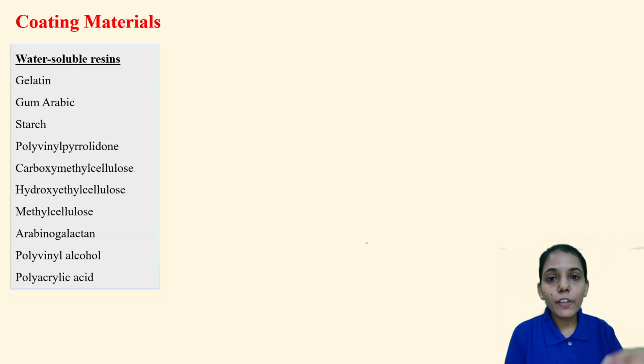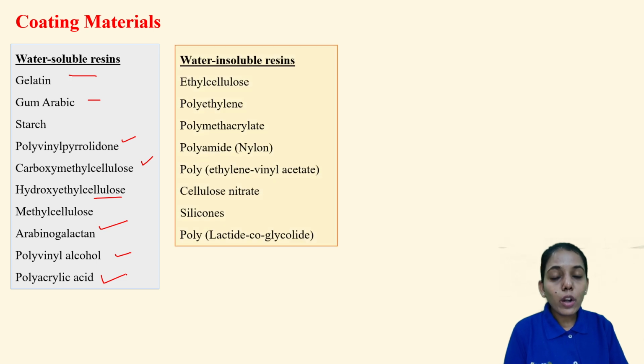Now let's see what the different coating materials are. Core materials are the APIs which we generally use. In the case of coating materials, there are water soluble resins like gelatin, gum arabic, starch, PVP which is polyvinyl pyrrolidone, CMC carboxymethyl cellulose, hydroxyethyl cellulose, methyl cellulose, arabinogalactan, polyvinyl alcohol and polyacrylic acid. So these are the different water soluble ones. Water insoluble ones are ethyl cellulose, polyethylene, polymethacrylate, and nylon. Remember, nylon is a polyamide.